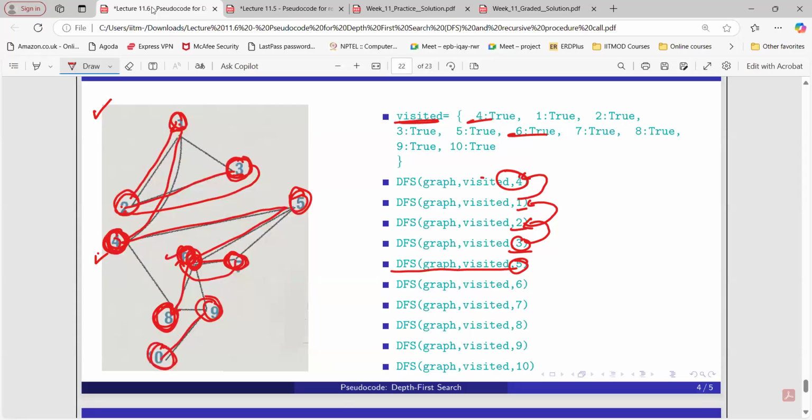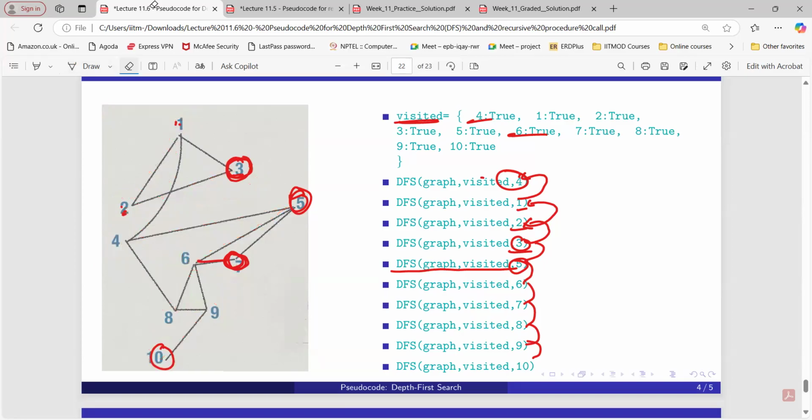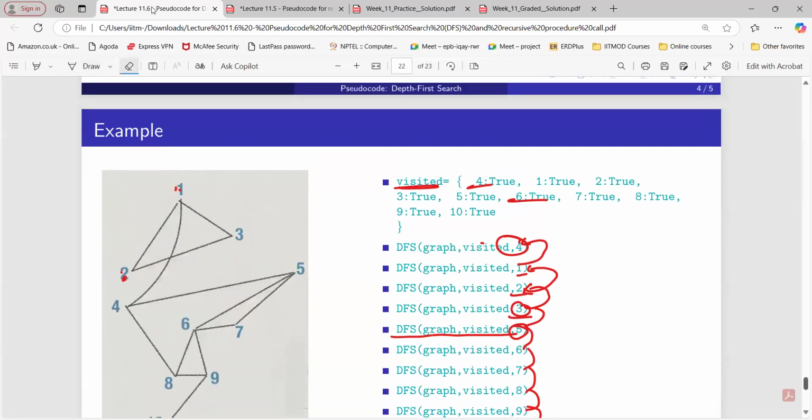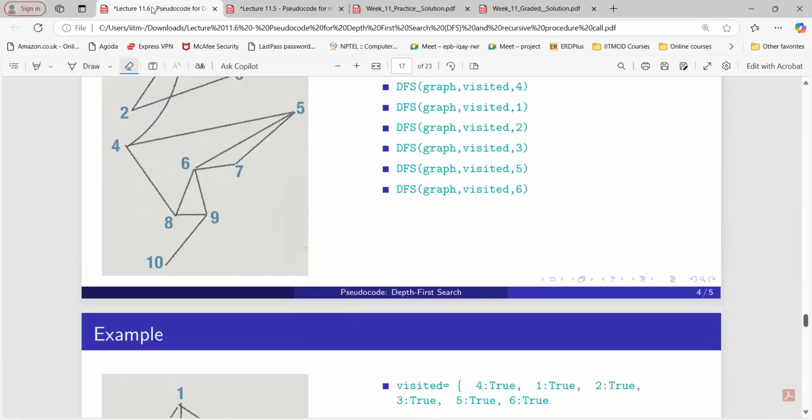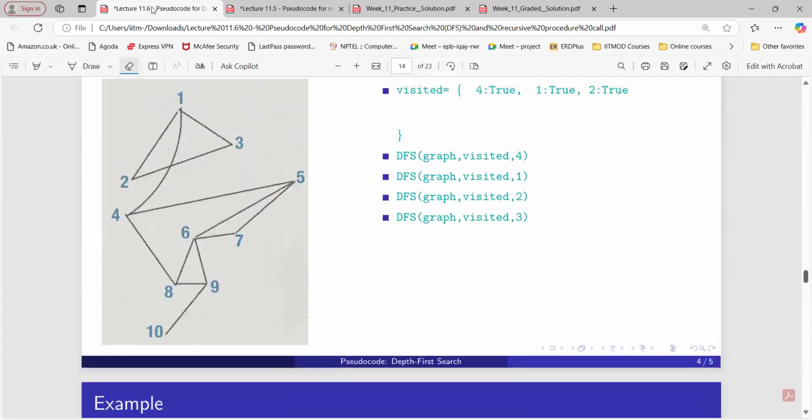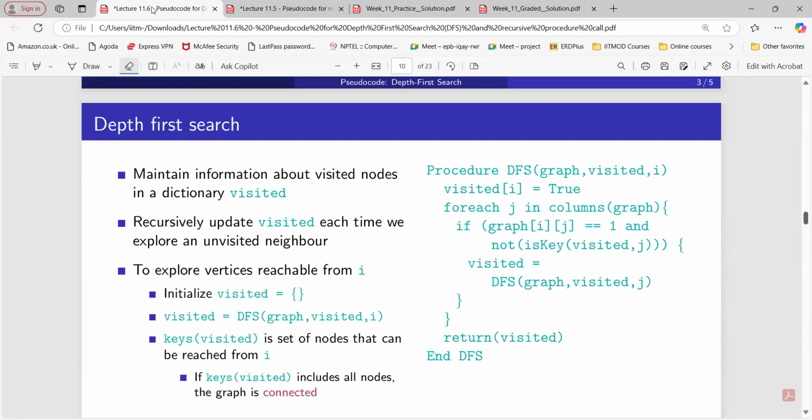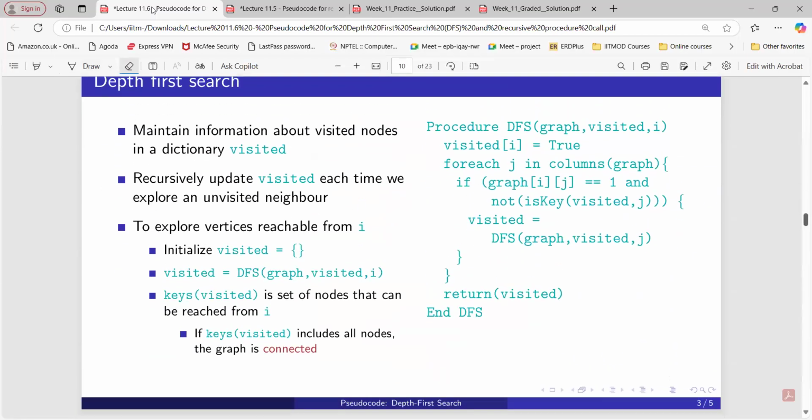Now if you observe, I don't have any other node to explore. Then I will backtrack through all the nodes like this. And if you see, I have already explored all the nodes. Then I will stop the procedure here, right? So in this way, this is how DFS works. Any doubt here? How it works? Anyone? No. Okay. Now let's discuss this procedure here.